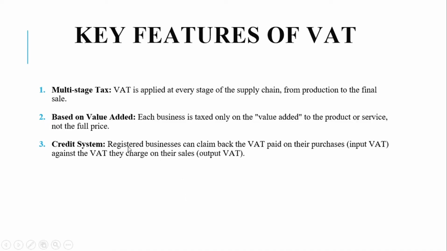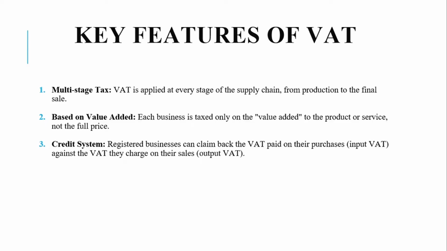What we have is a credit system. So businesses can always claim back the VAT paid on their purchases, which is input VAT, against what they charge on their sales, which is output VAT. So before paying VAT, we always have to subtract the input VAT from the output VAT. Then the balance is what is supposed to be paid.